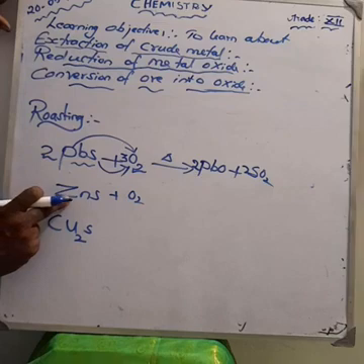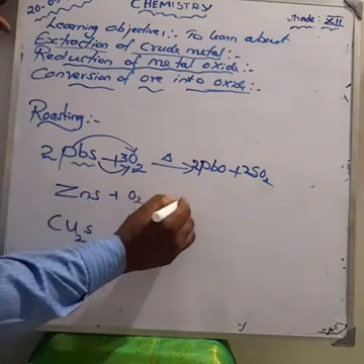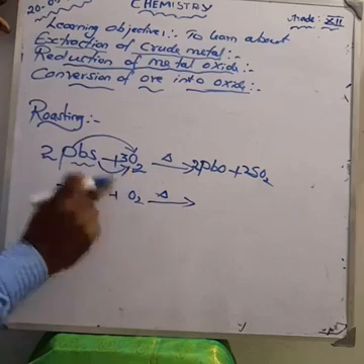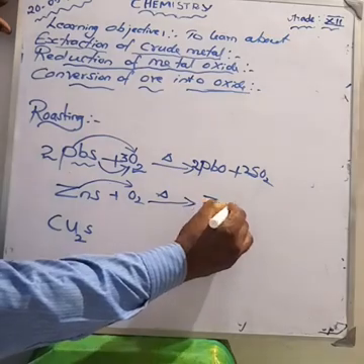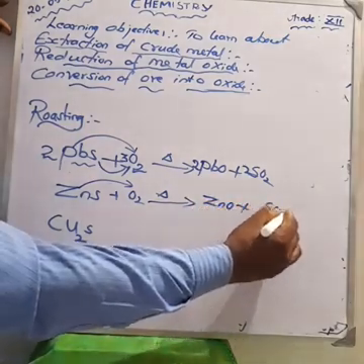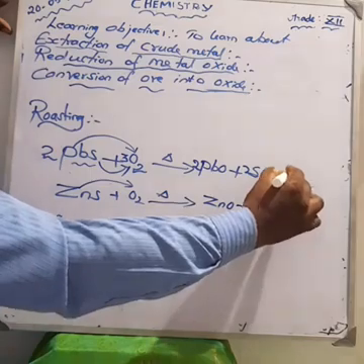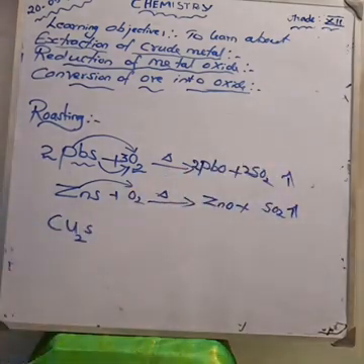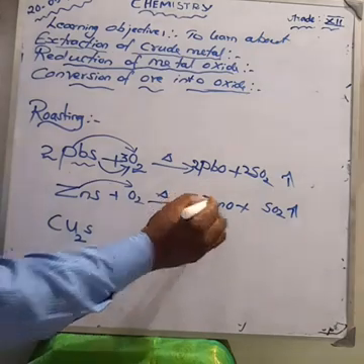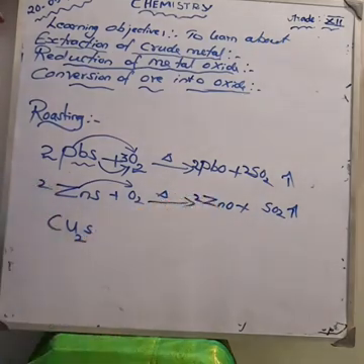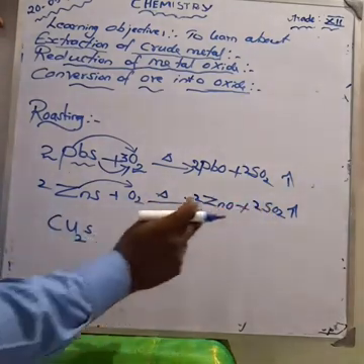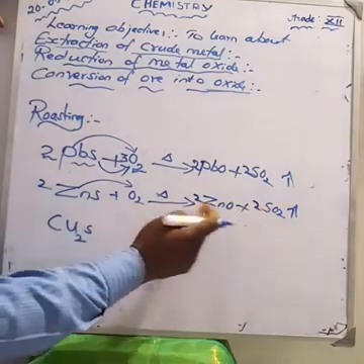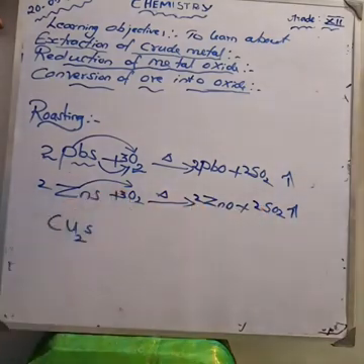What about the second equation? Zinc blende on roasting with excess oxygen, O2, with heating. Zinc combines with oxygen, we get zinc oxide. S combines with oxygen to form sulfur dioxide. These are gases. How can you balance the equation? Here also 3 oxygen, so make it 2 here. 2 zinc is there, make it 2 here. 2 sulfur, make it 2 here. How much oxygen is there? 2 into 2 is 4, 4 plus 2 is 6, so make it 3 here. Now the equation is balanced.